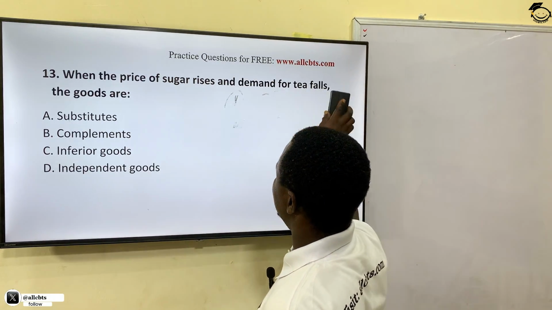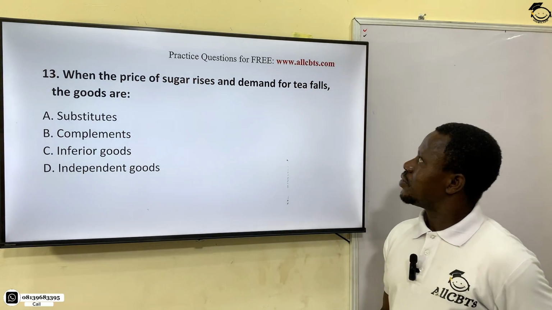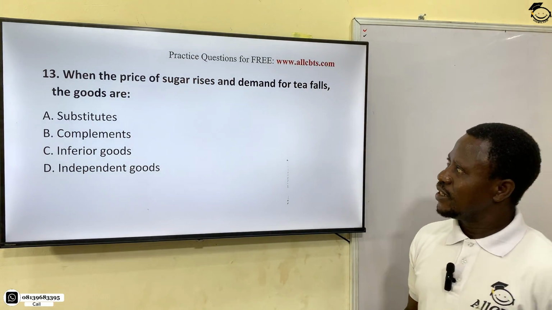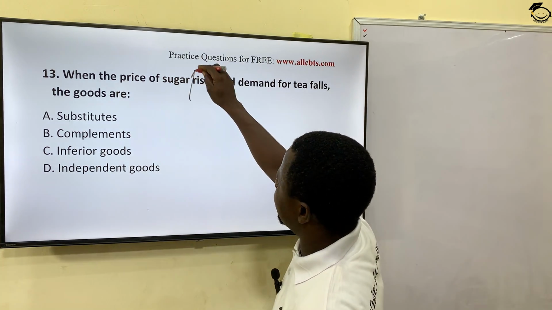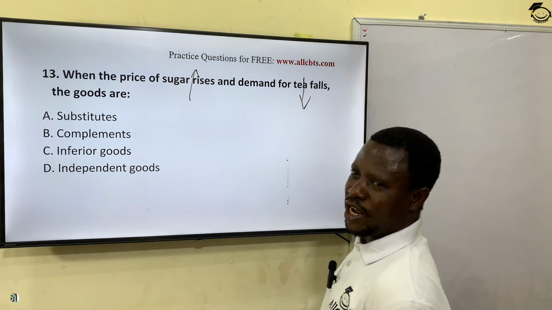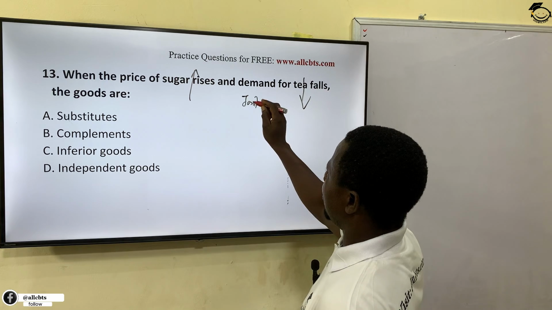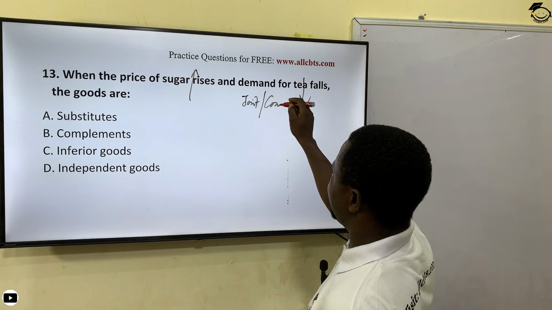When the price of sugar rises, demand for tea falls. Sugar and tea, what kind of goods are they? They are joint demand. What's another word for joint? Complementary demand.